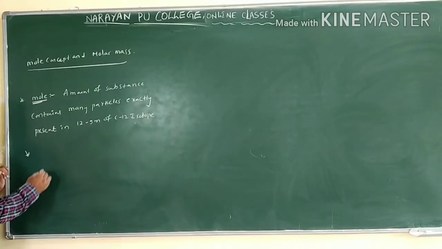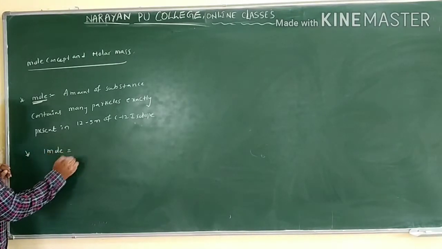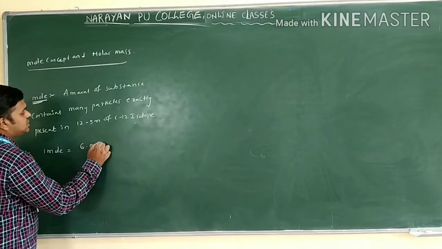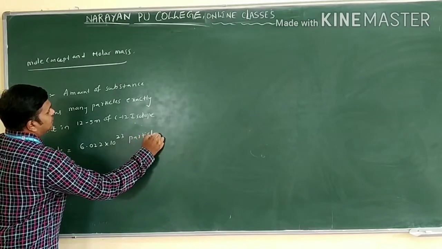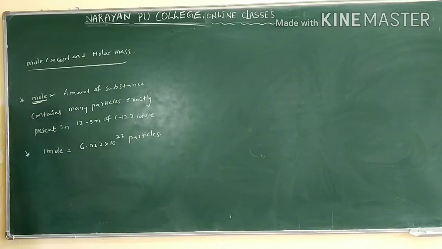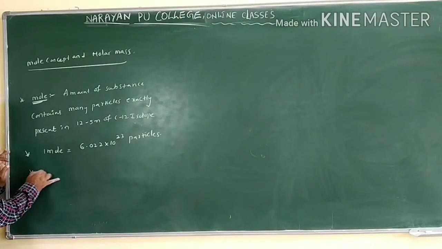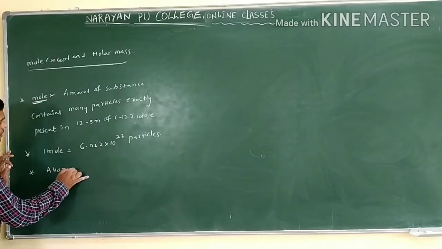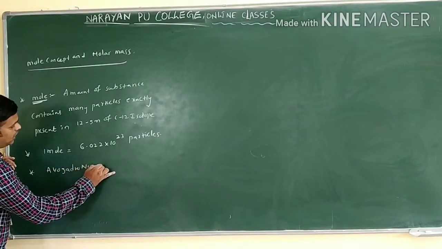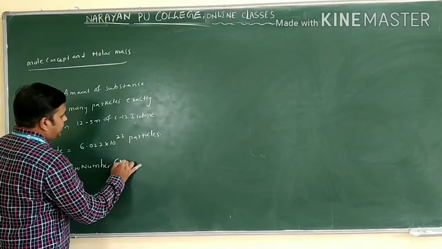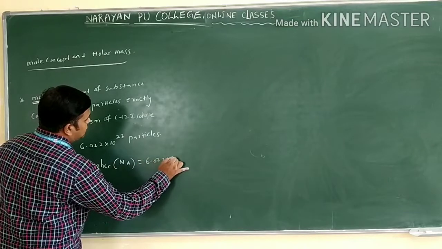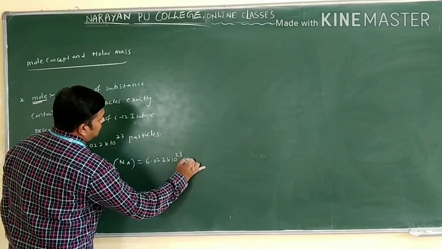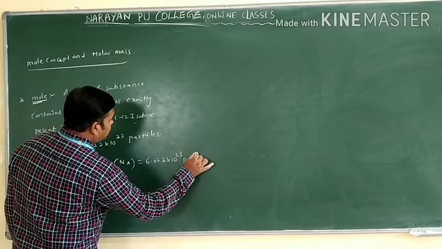What is the value of a mole? One mole contains how many particles? 6.022 into 10 power 23 particles. This we call the Avogadro number, which is denoted by Na. So this value is 6.022 into 10 power 23 particles.